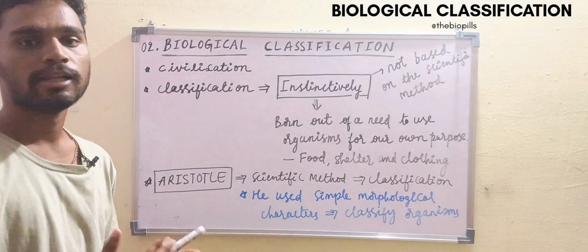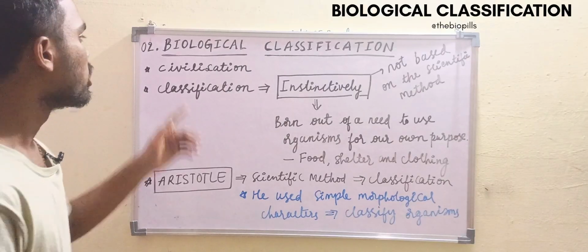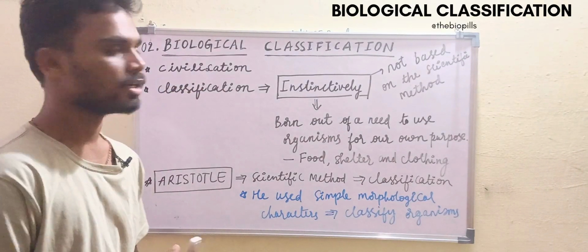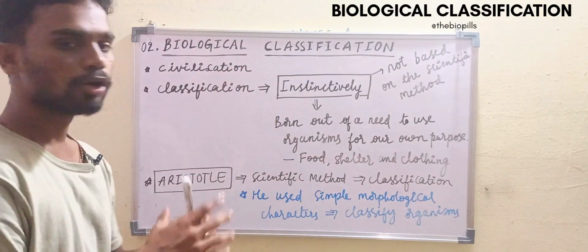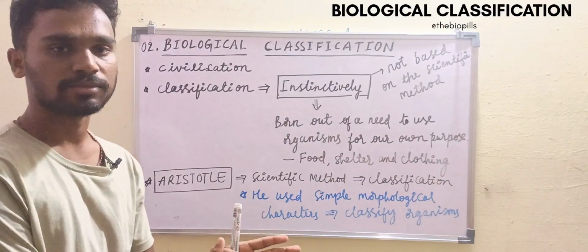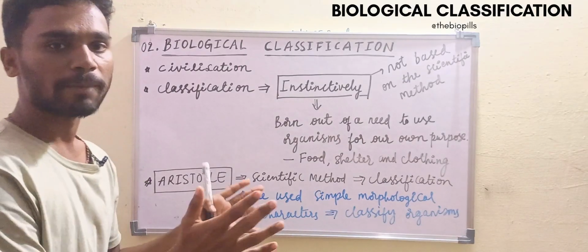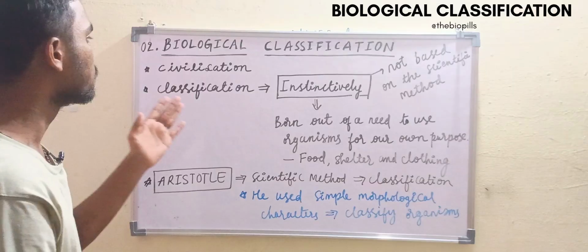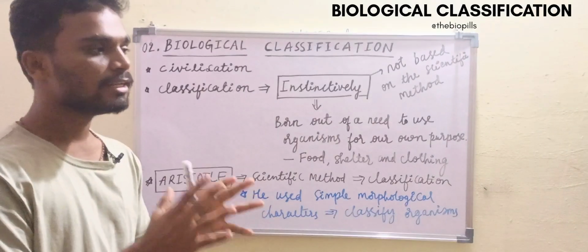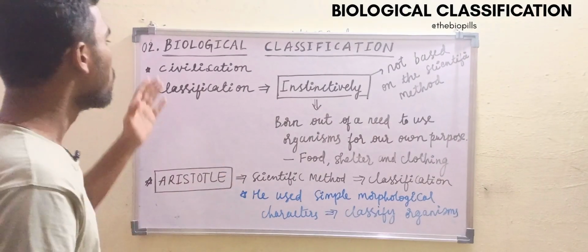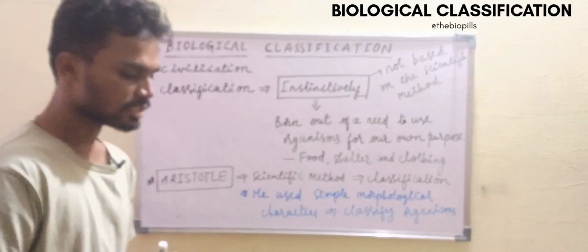Bio means living things and logical means with logic. Classification means grouping certain organisms or random things. So combining these two terms, we can say that classifying living organisms is called biological classification.